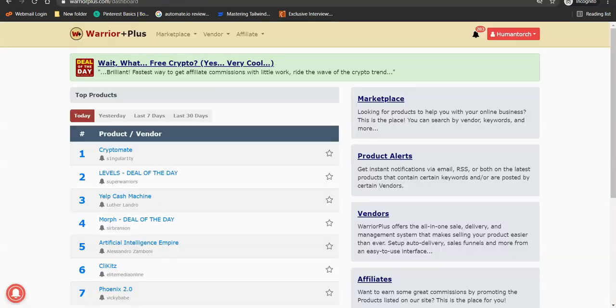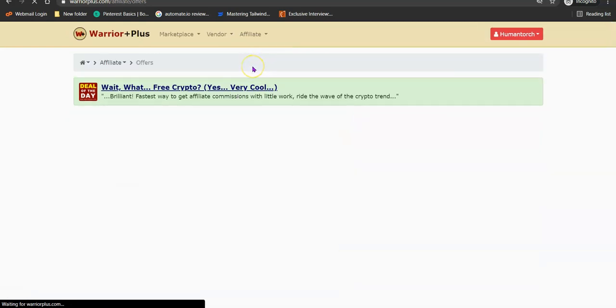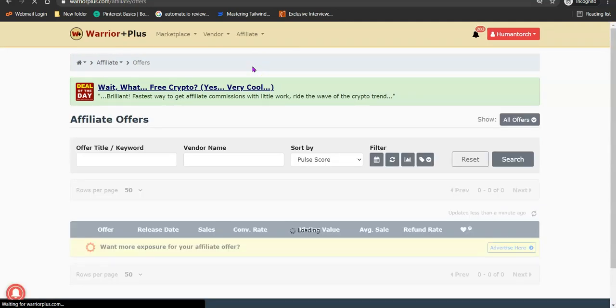So remember, this is the product we want to promote. Now you need to request for this product. Come to affiliate, then come to affiliate offers. From affiliate offers, you'll be able to request for an affiliate link for this product on Warrior Plus. Depending on the affiliate program you are promoting, you should be able to easily get your affiliate links.